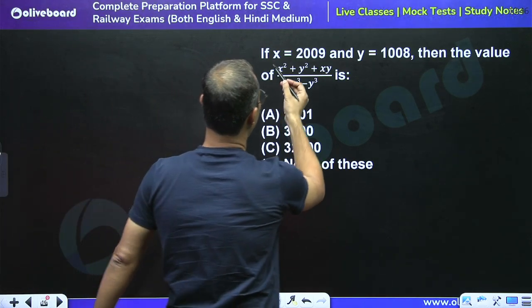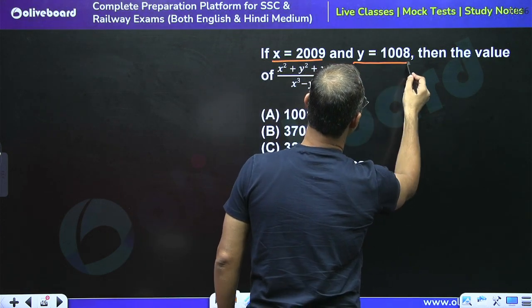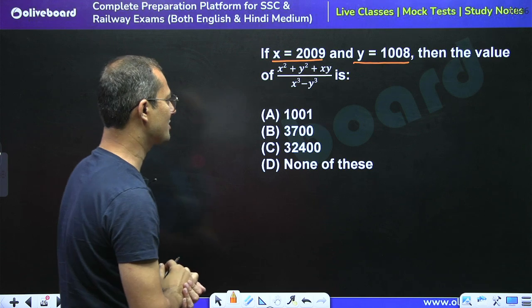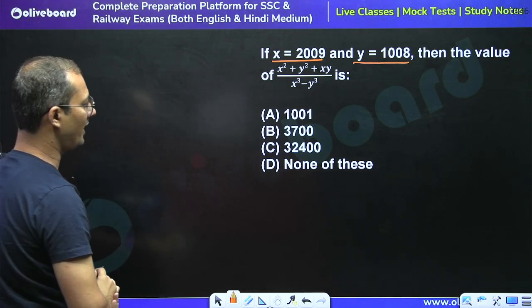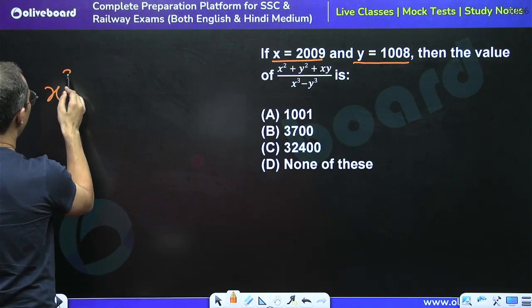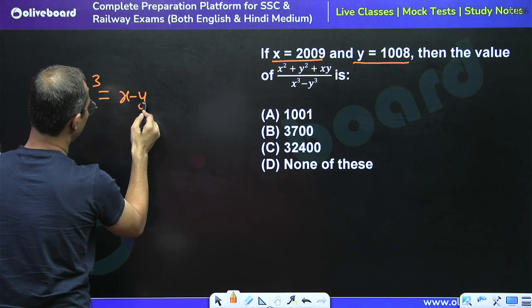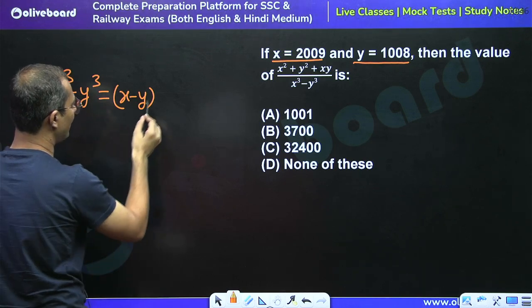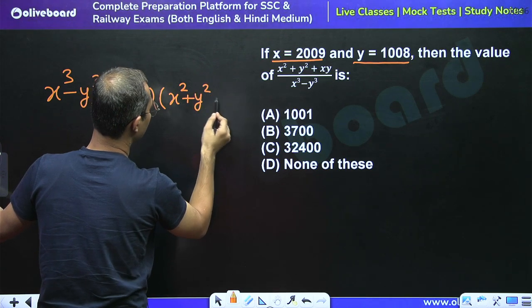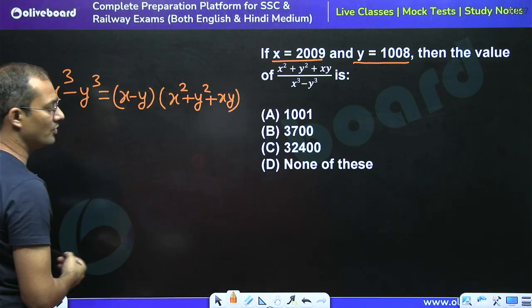See, if x is equal to 2009 and y is equal to 1008, then find the value of (x square plus y square plus xy) upon (x cube minus y cube). We know that x cube minus y cube is equal to (x minus y) bracket (x square plus y square plus xy). Yes, this is the formula. We know this very well.